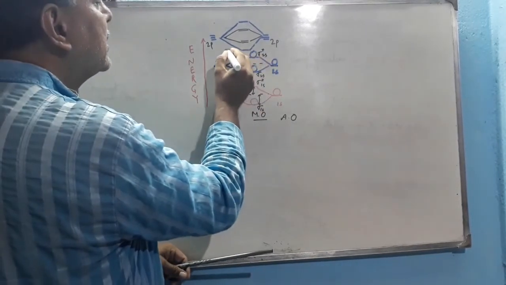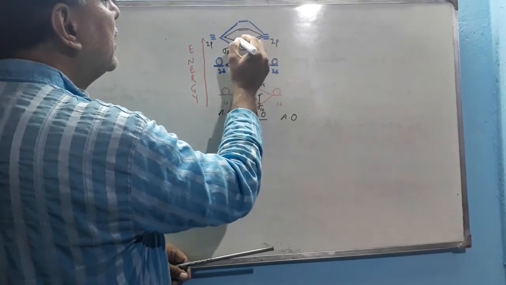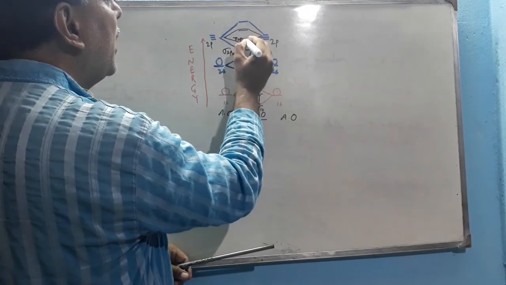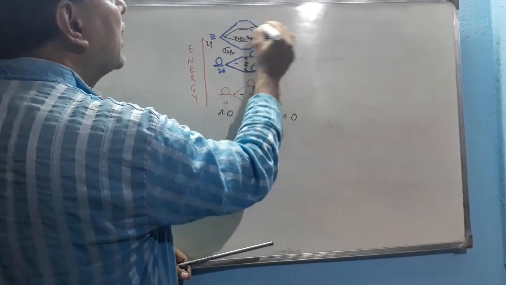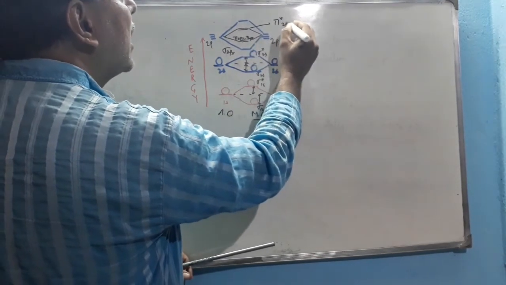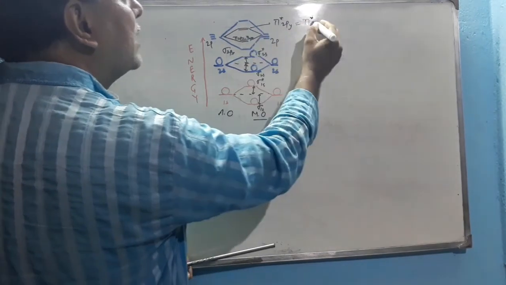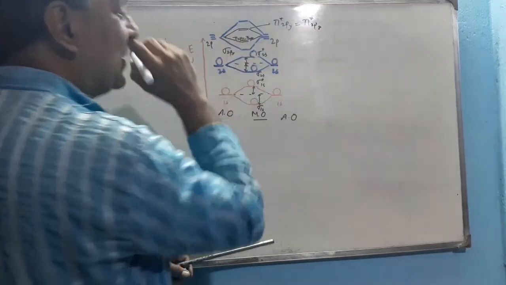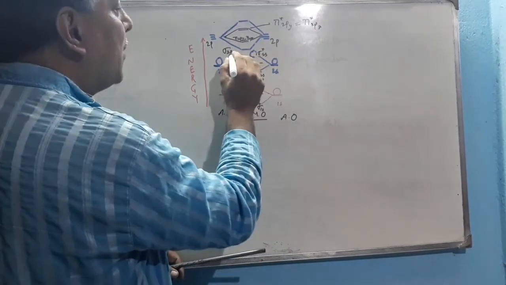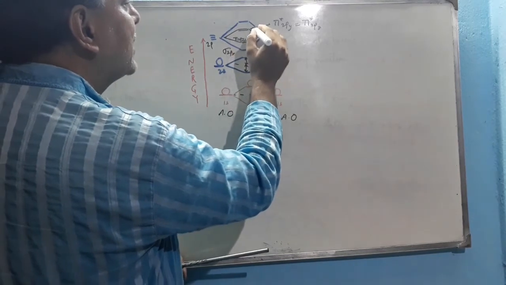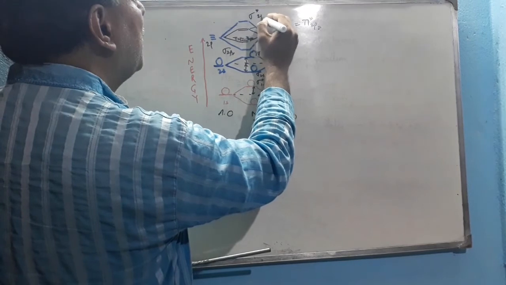First is sigma 2px. Second are pi 2py and pi 2pz. These two are the pi bonds. These are the pi star levels: pi star 2py, pi star 2pz, which are degenerate, having the same energy. Let us assume that the sigma bond forms along the x-axis. So sigma 2px, pi 2py, pi 2pz, then pi star 2py, pi star 2pz, and sigma star 2px.